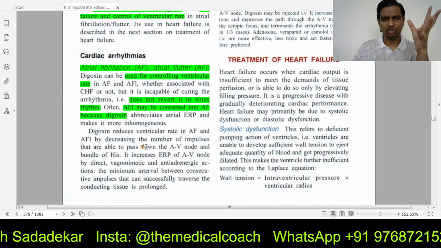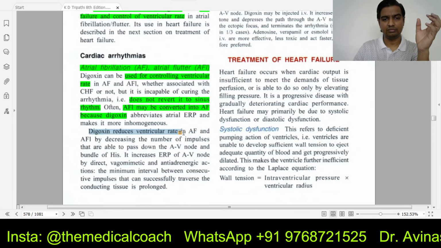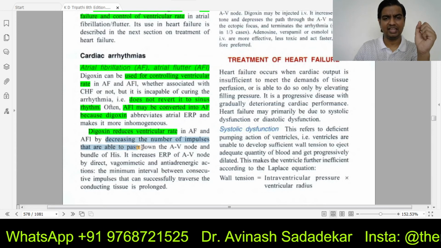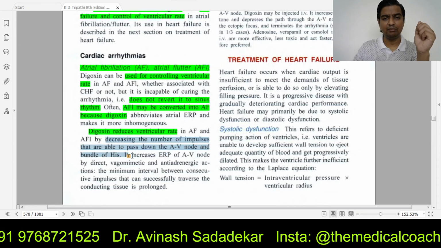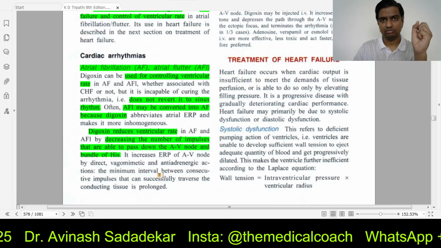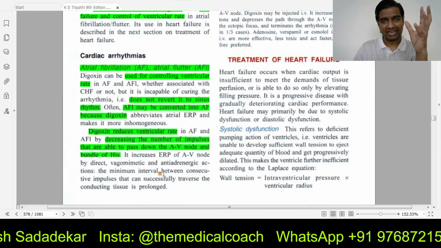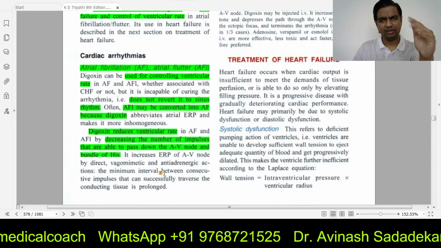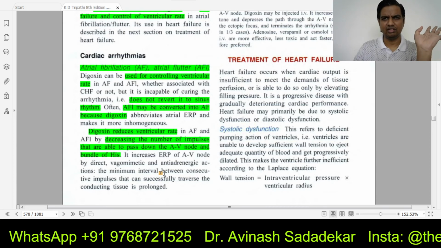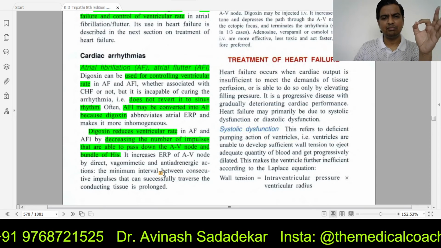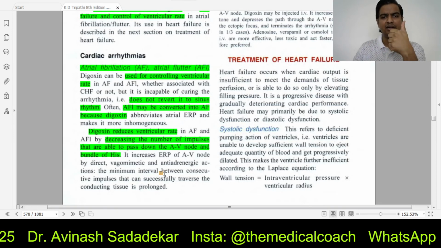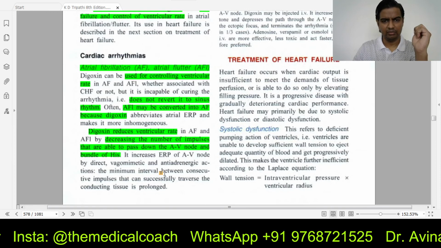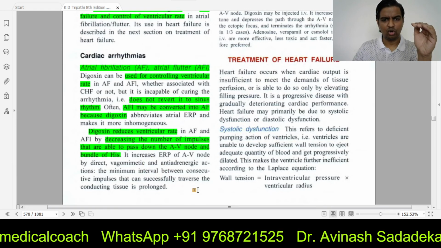Now, what digoxin does is, it reduces ventricular rate. It decreases the number of impulses that are able to pass down from the AV node and bundle of His to the cardiac ventricular fibers. And as a result, the ventricles beat at a much more regular speed. The atrium might be doing anything between 300 to 600. We are not interested in the atrium. Till the time the ventricles are working well, heart rate is fine. The circulation is fine. Now you don't really have to worry about all these things.